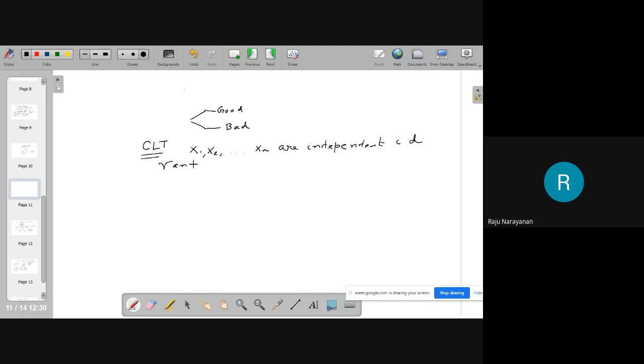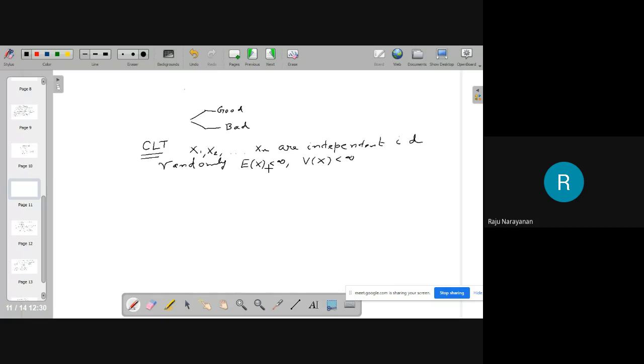What do we mean by identically distributed random variables? All have the same distribution. If x1 is binomial, everything is binomial. If x1 is normal, everything is normal. With the two conditions, expectation of x finite and variance of x also finite.